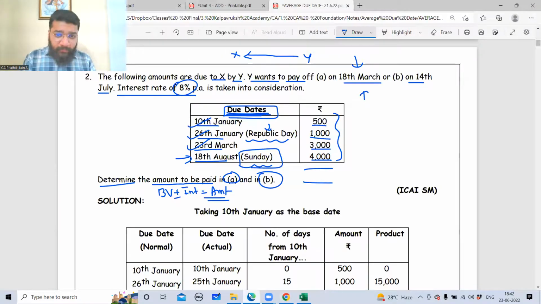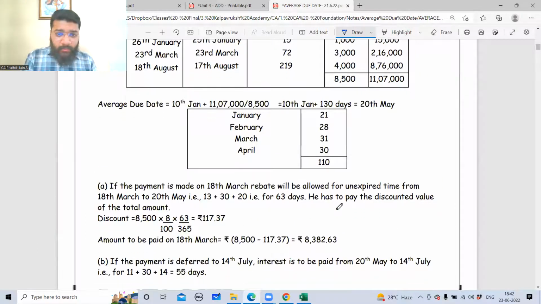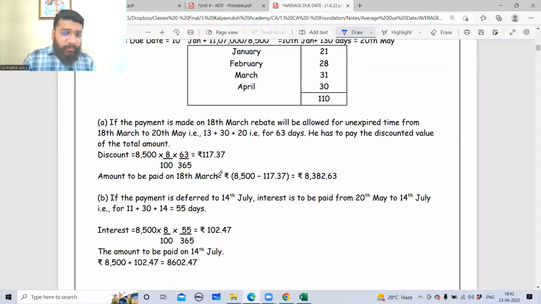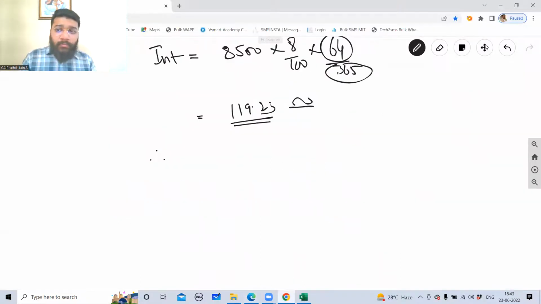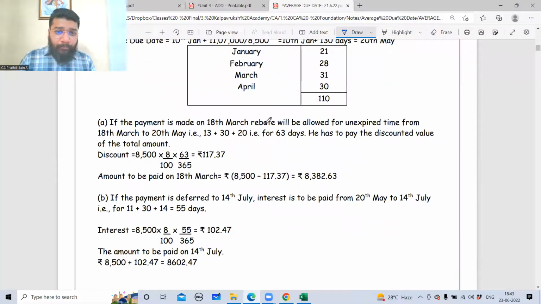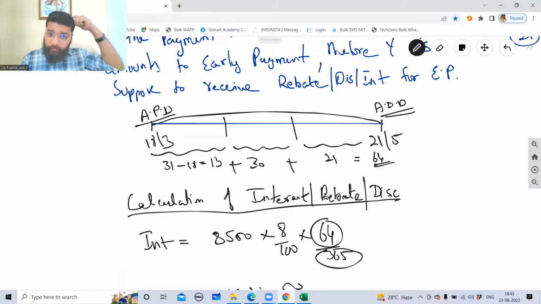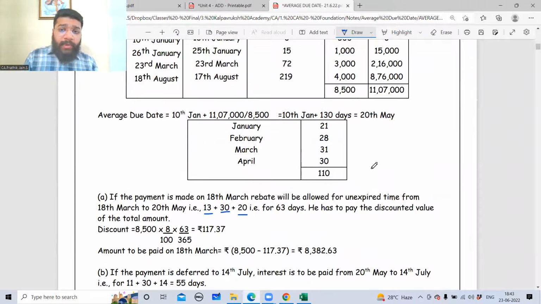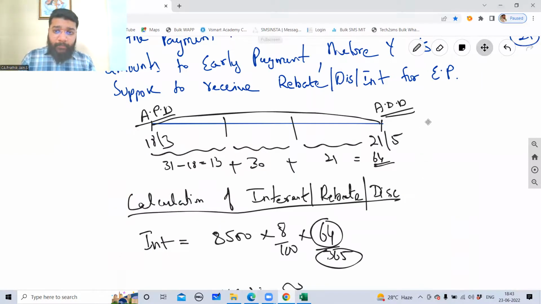What have you done here? Let's see. The answer is different. So that's what we are taking the average date as 63. 13 plus 30 plus 20. What did we do? So they took the average date. What did we take? 20th of 131 days into 130. One second.